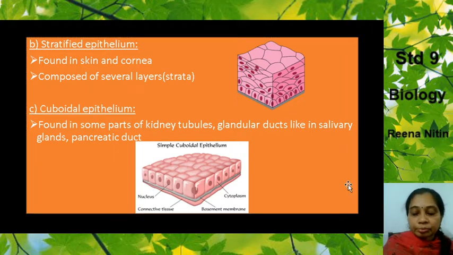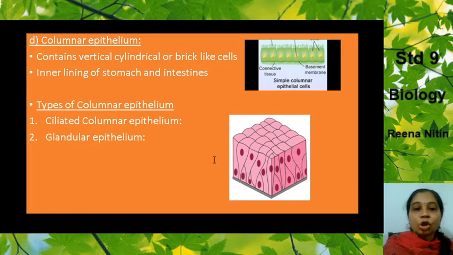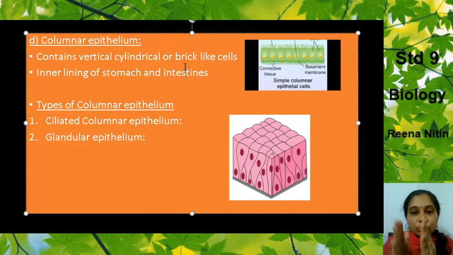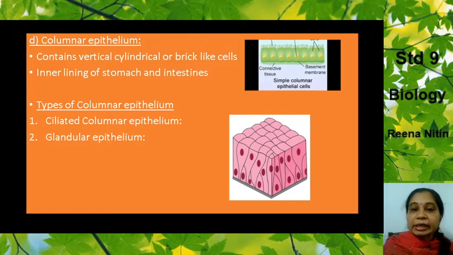Now we come to the next part, that is columnar epithelium. Now what is a columnar epithelium? Obviously from the name you come to know it is column. It contains vertical, cylindrical or brick-like cells, cells that are arranged as columns like bricks. Where are they present? They are present in the inner lining of your stomach and intestine. The location of these is very important. So where are they present? They are present in the inner lining of your stomach and the inner lining of your small intestine and large intestine.